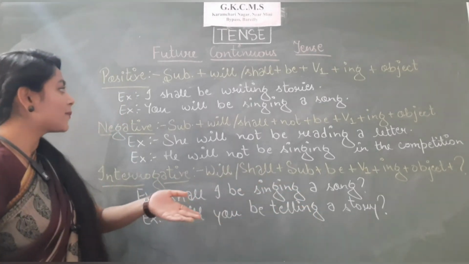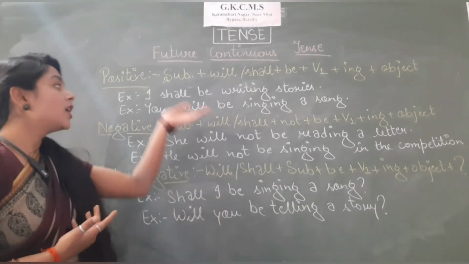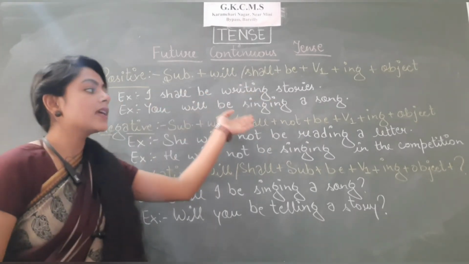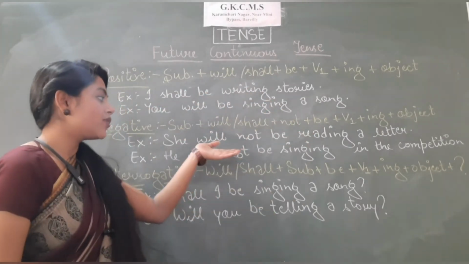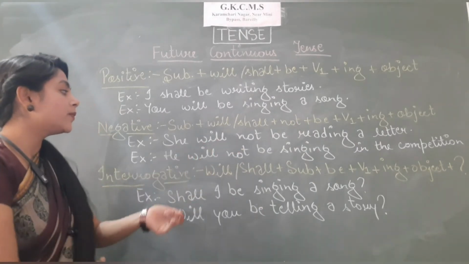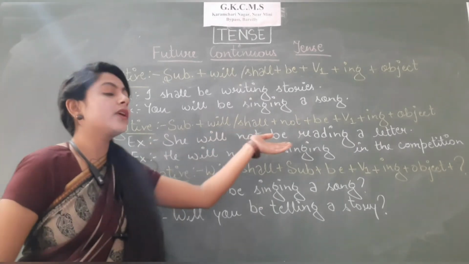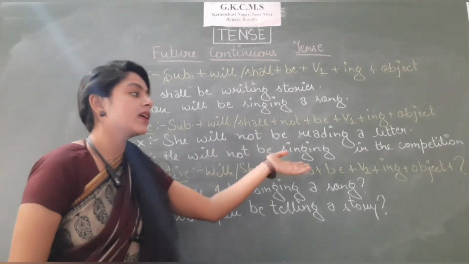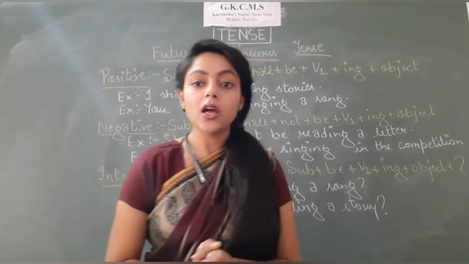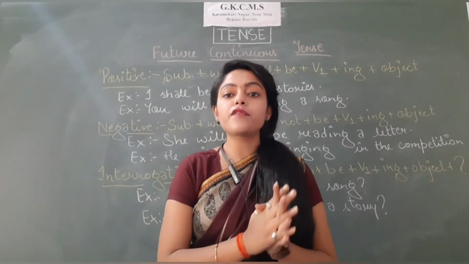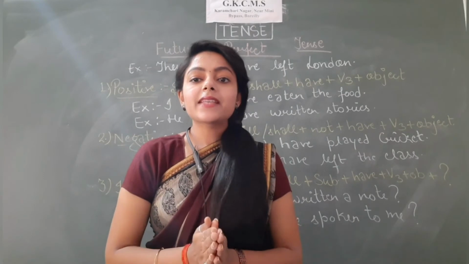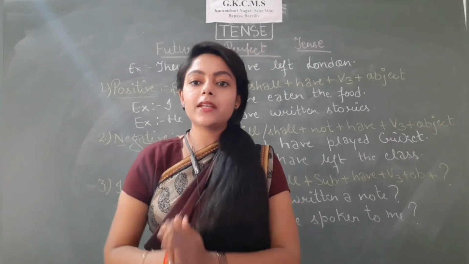Let's take some more examples so that you can understand it better. Shall I be writing stories? Will you be singing a song? If we have to make interrogative of this, what will it be? Will she not be reading a letter? Question mark. Will he not be singing in the competition? Question mark. So I hope the structure of future continuous tense is clear to you now. So our next tense is future perfect tense.